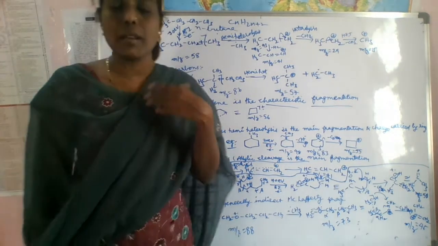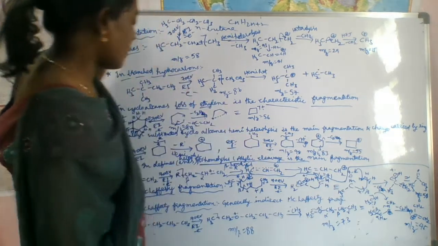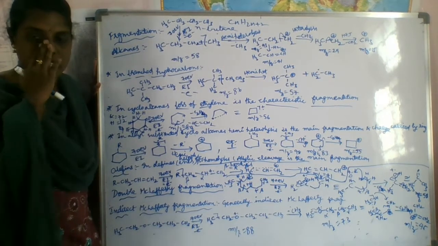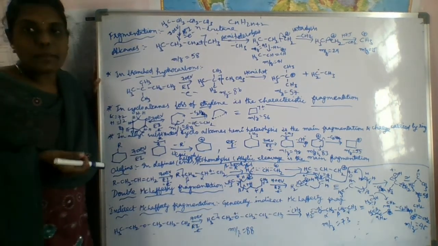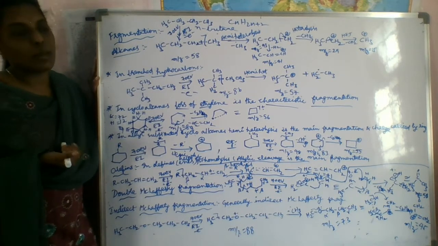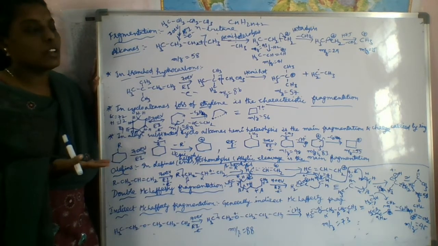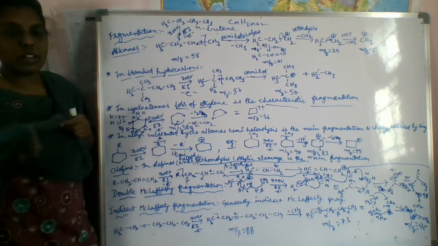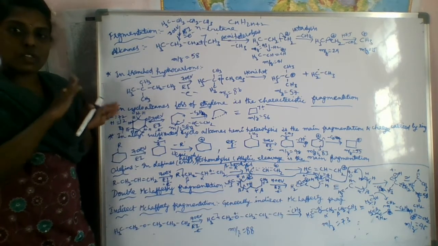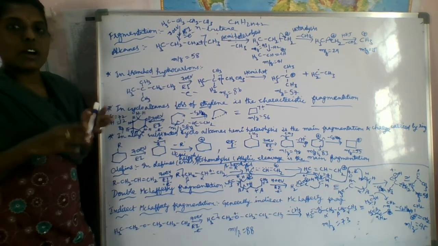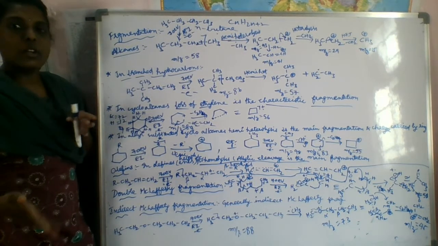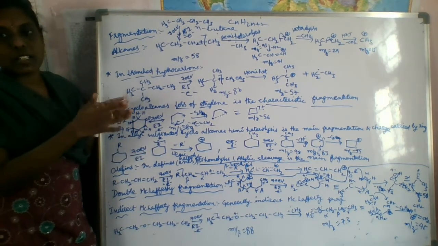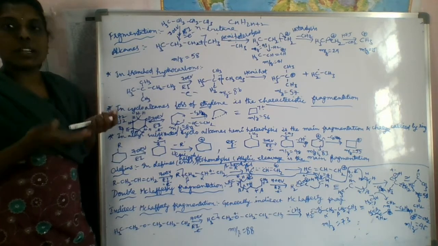You have already seen the McLaughlin fragmentation, but here we are doing double McLaughlin fragmentation. What is the McLaughlin fragmentation? If there are any pi bonds or pi electrons, containing heteroatoms like that, we have to first cleave the pi bond and thereby transfer the gamma hydrogen, followed by the alpha beta cleavage. Then it will eliminate the neutral molecule and we get the molecular radical cation, and it is rearranged to a carbonyl compound.